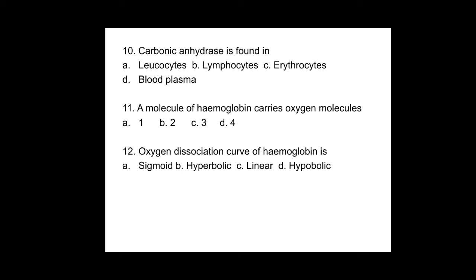12th, oxygen dissociation curve of hemoglobin is, it is a direct question. Oxygen dissociation curve of hemoglobin appears as the sigmoid, means it is in the S shape. It is called the sigmoid curve. So for 12th question, answer is A.